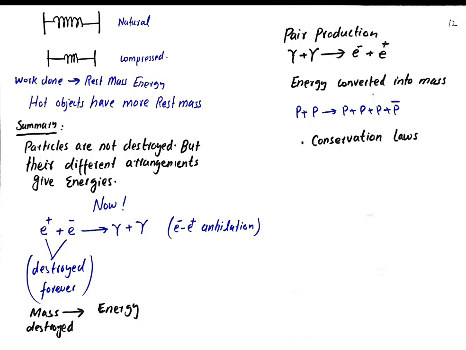So the summary of the entire thing is that when the rest mass decreases, the energy increases. If rest mass is decreasing in a particular reaction, the energy is increasing. For example, if delta m is the mass decrease in a reaction, then delta m times c squared will be the energy released in that reaction. And also mass can be converted into energy by a few nuclear processes which are governed by conservation laws. So that is all for this video.